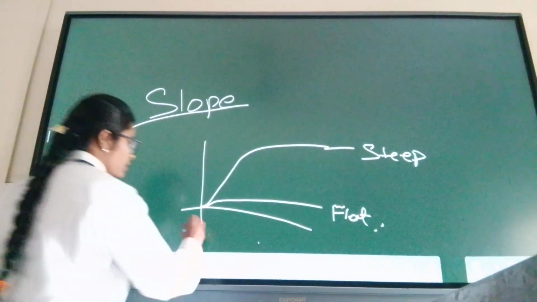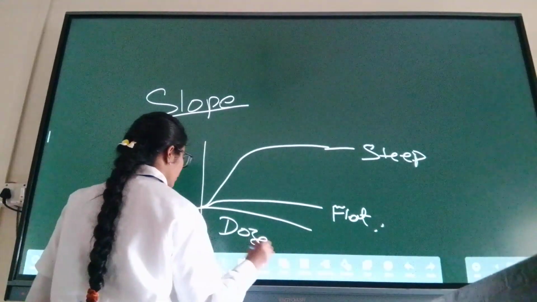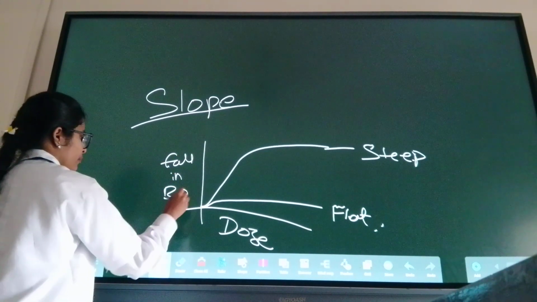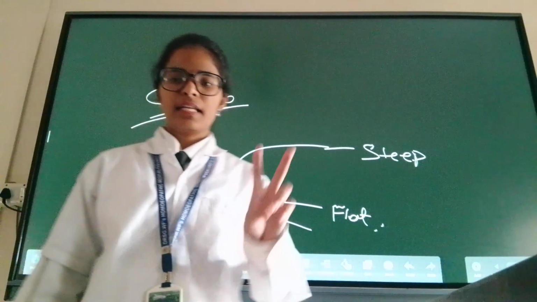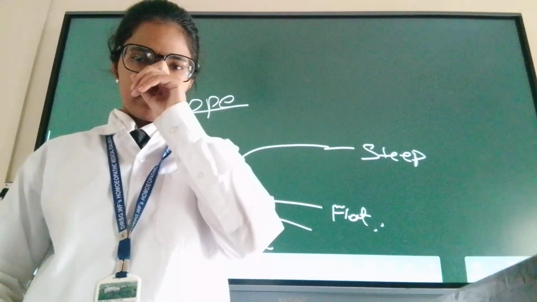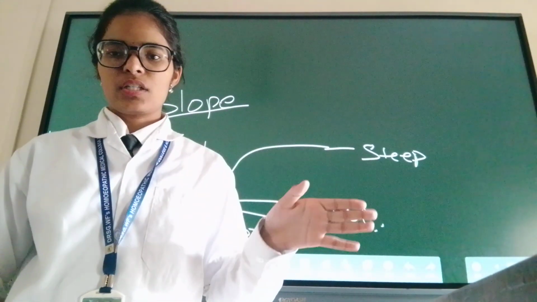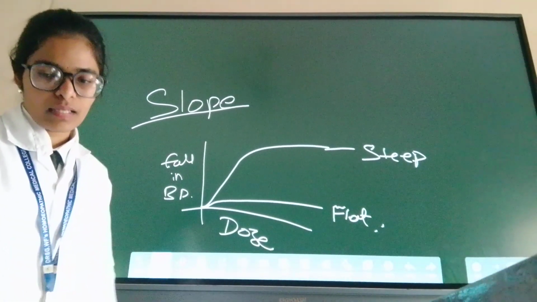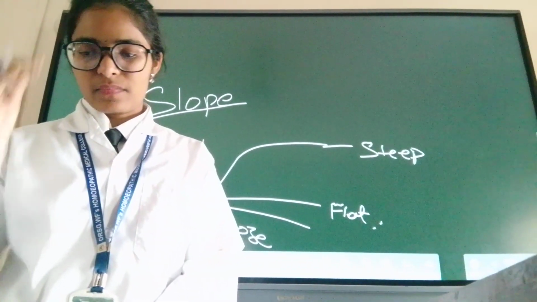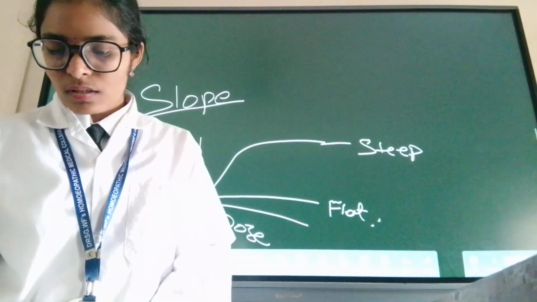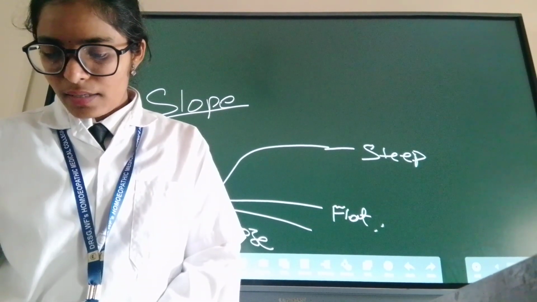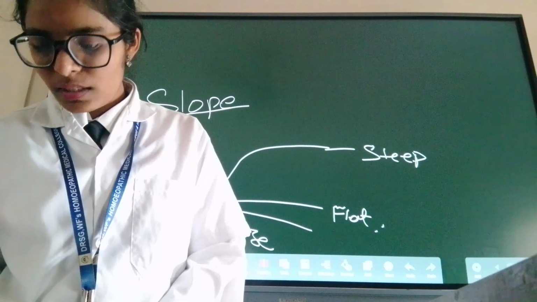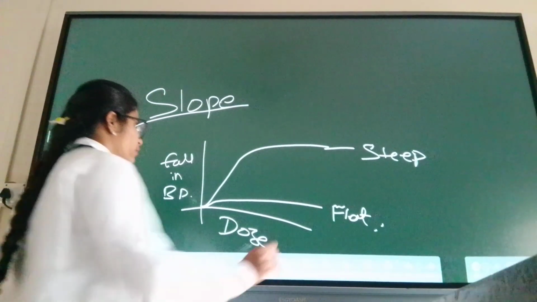This is dose and this is fall in BP. Two antihypertensive drugs have the same action, but their efficacy, potency, everything is different. I will teach you what is the difference. Hydralazine and hydrochlorothiazide.